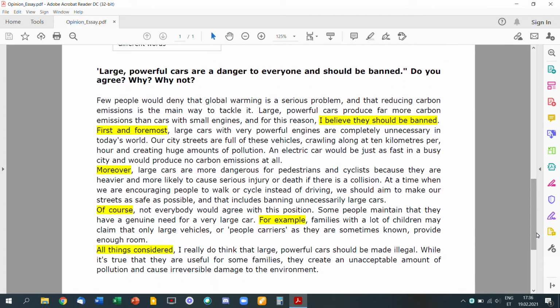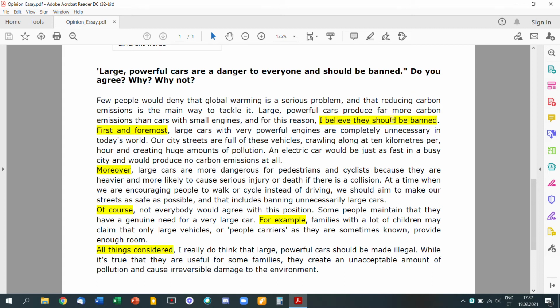And here it is. Few people would deny that global warming is a serious problem and that reducing carbon emissions is the main way to tackle it. Large, powerful cars produce far more carbon emissions than cars with small engines, and for this reason, I believe they should be banned. So here you go. Here you have your opinion. So after the introduction, I as a reader know exactly where you stand on this issue.